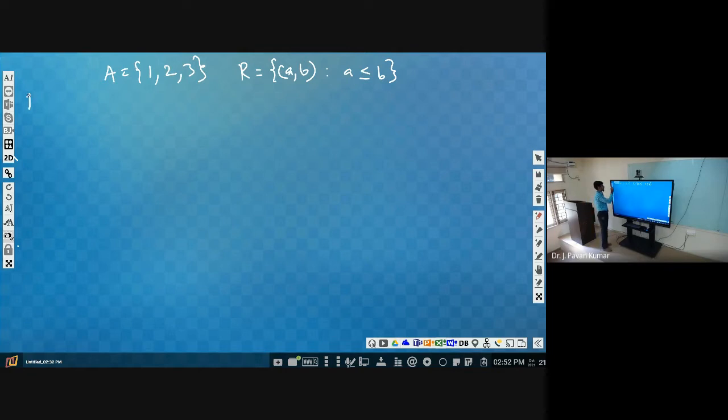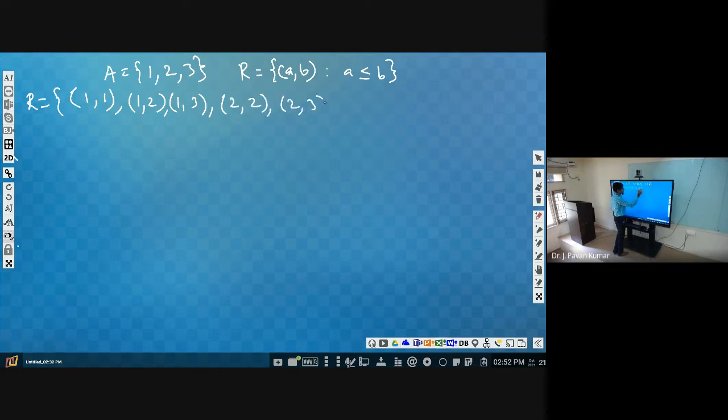Now, what can be the tuples that we can have in relation? Now, you please tell. 1 comma 2. Can we have 1 comma 1? Yes or no? Is it satisfying the condition or not? Yes. Next 1 comma 2, yes. 1 comma 3, yes. Next, similarly 2 comma 1, no. 2 comma 2, yes. 2 comma 3, yes. Next 3 comma 1, no. 3 comma 2, no. 3 comma 3, yes.